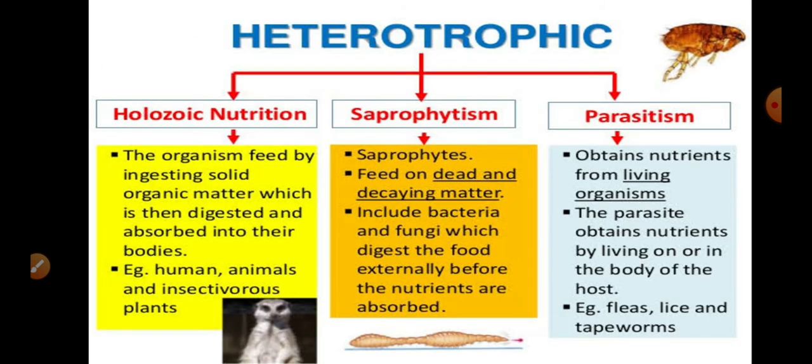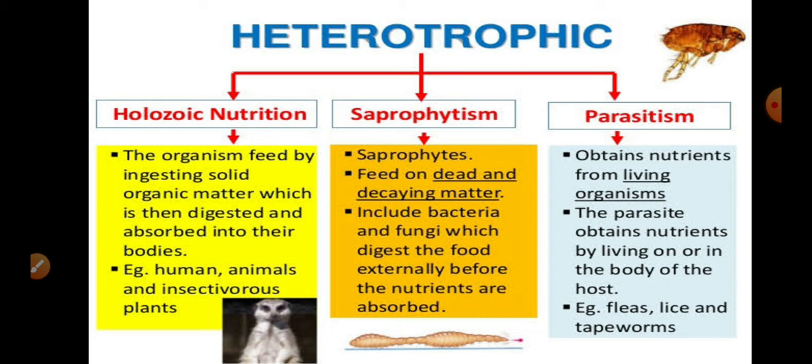Now let us see the different types of heterotrophic nutrition. Just like autotrophic nutrition in plants, which we categorized into some types, heterotrophic nutrition also has different types. The first method is holozoic nutrition. Holozoic nutrition is a type of nutrition where the food material is taken into the body either in liquid or solid form, and then it is broken down.